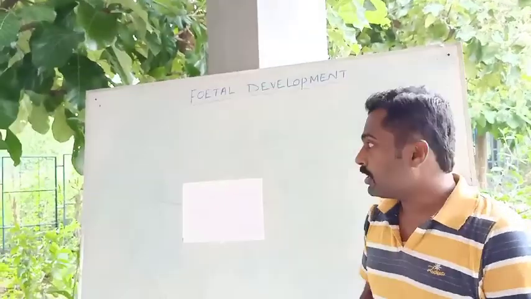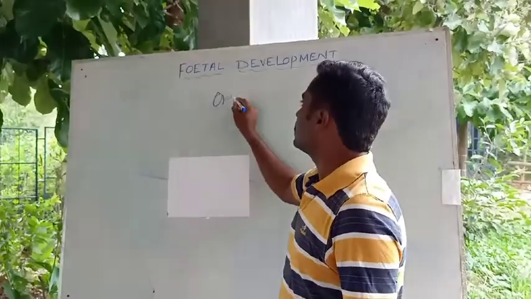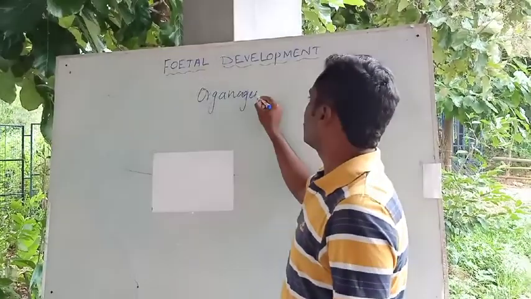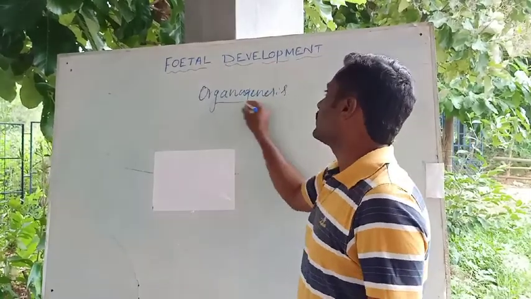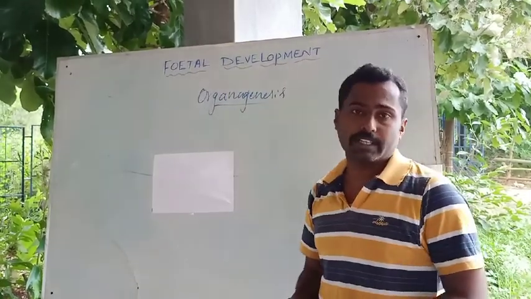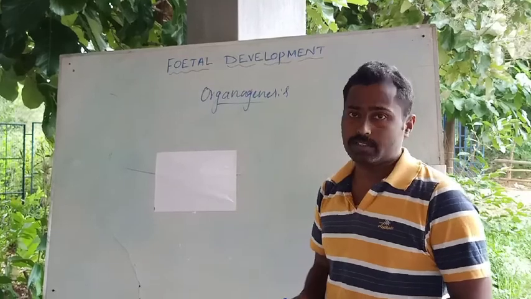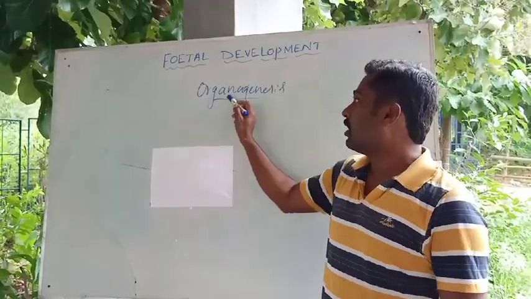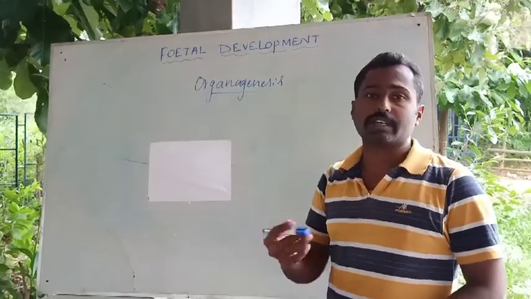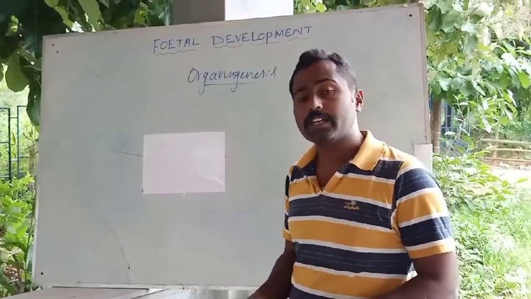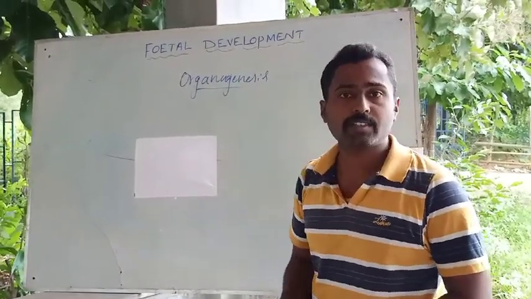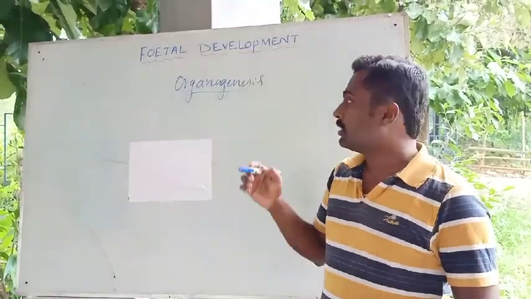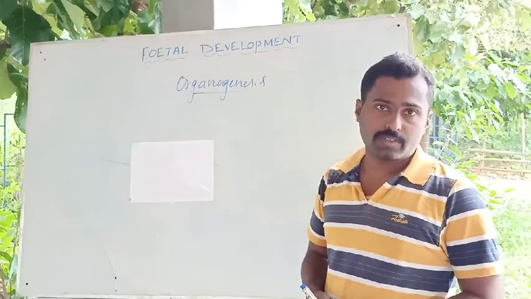See, organogenesis, as the name itself indicates, is the development of organs and tissues, organo and genesis. Organs and genesis means the generation or the development of various tissues and organs in the embryo. That is what we call organogenesis.